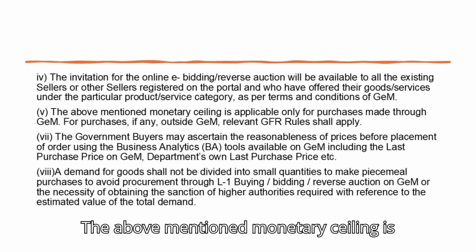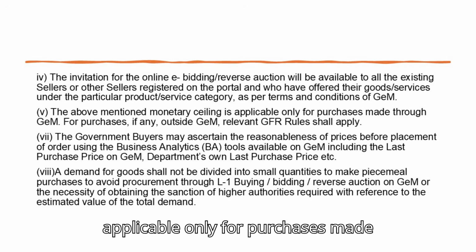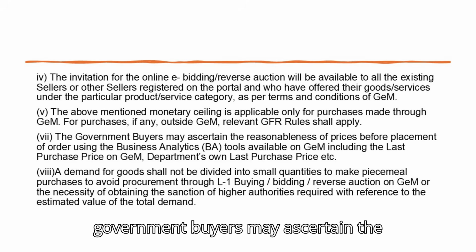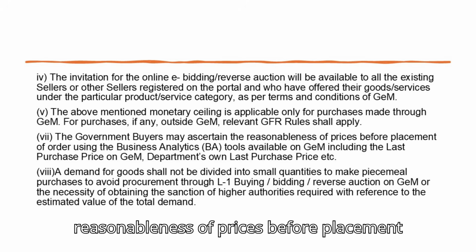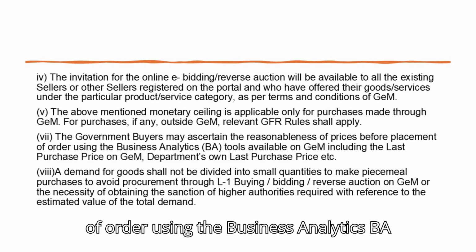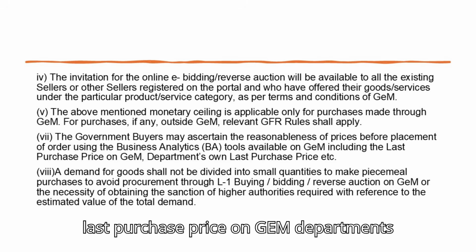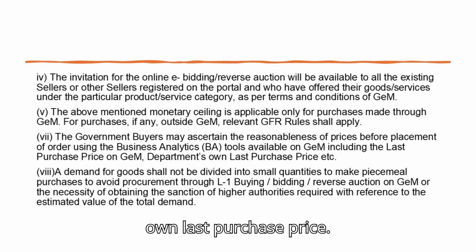The above-mentioned monetary ceiling is applicable only for purchases made through GEM. For purchases, if any, outside GEM, relevant GFR rules shall apply. The government buyers may ascertain the reasonableness of prices before placement of order using the business analytics (BA) tools available on GEM, including the last purchase price on GEM and the department's own last purchase price.